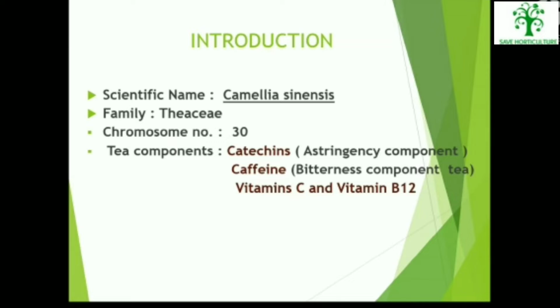Introduction. The scientific name for tea is Camellia sinensis. It belongs to family Theaceae. The chromosome number for tea is 30. Tea components: it comprises catechins, caffeine and vitamins. The vitamins present in the tea are vitamin C and vitamin B12. Catechins are the astringency component, and caffeine present in the tea is the bitterness component.